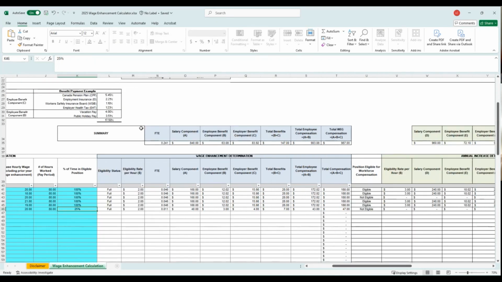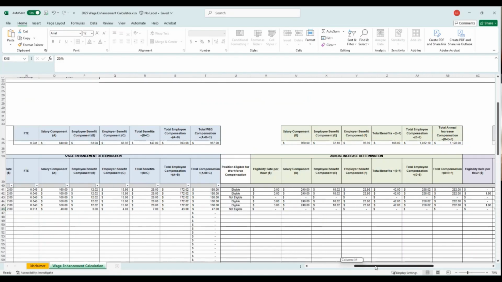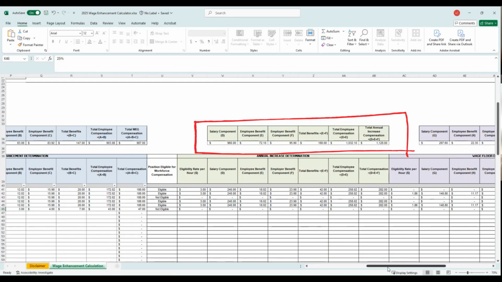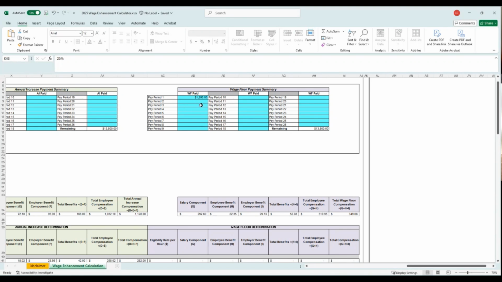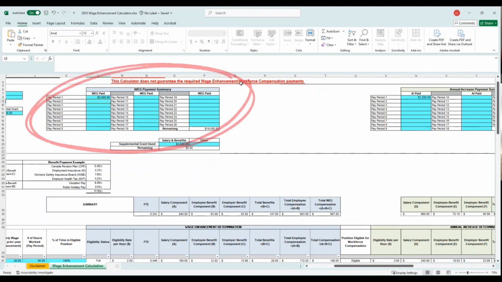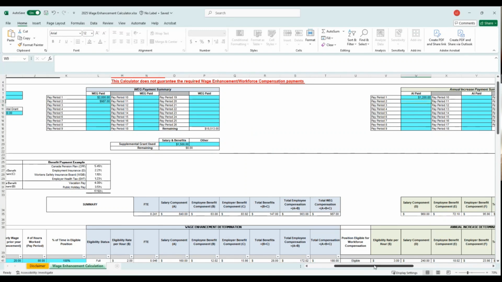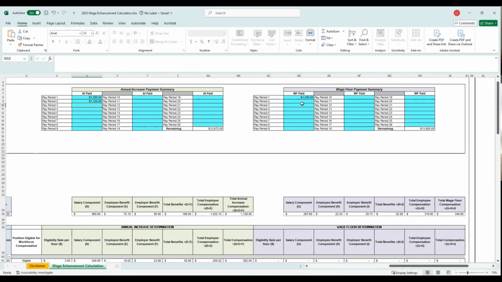And then here you can see the summary, which gives the total WEG compensation for all of the staff entered, total annual increase compensation, and total wage floor compensation. You can plug these amounts into this payment summary here. I'll do that now so you can see again how it works. So 987 for WEG, and you'll see the remaining amount drops. Annual increase of 1128, and you'll see that amount drops as well. And finally, wage floor 349.68 to give the remaining total.